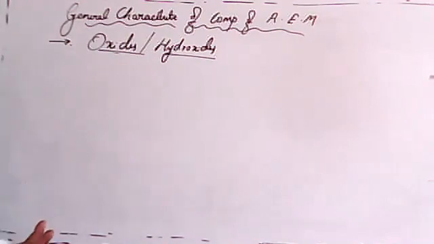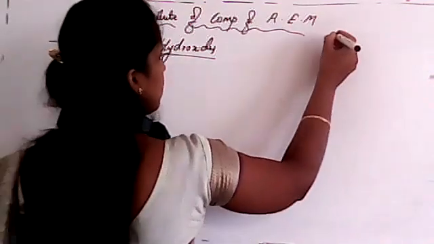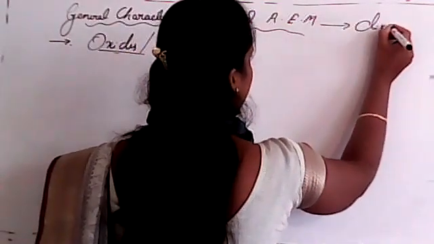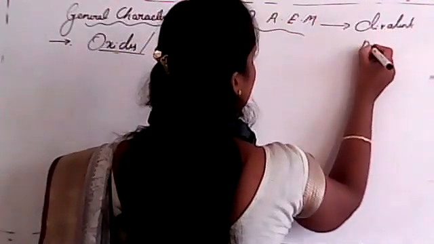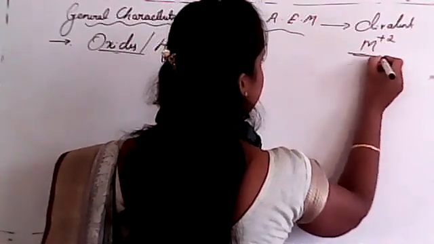It will form oxides and hydroxides. Why are these highly reactive? Because of their electropositive nature. These are divalent, so they will form the +2 oxidation state.